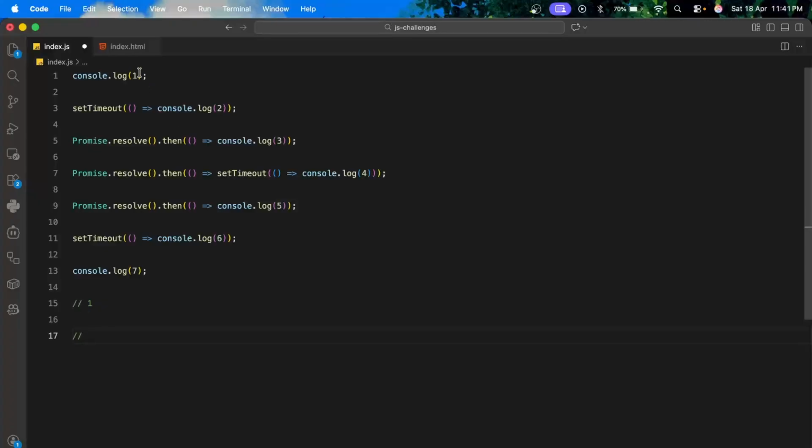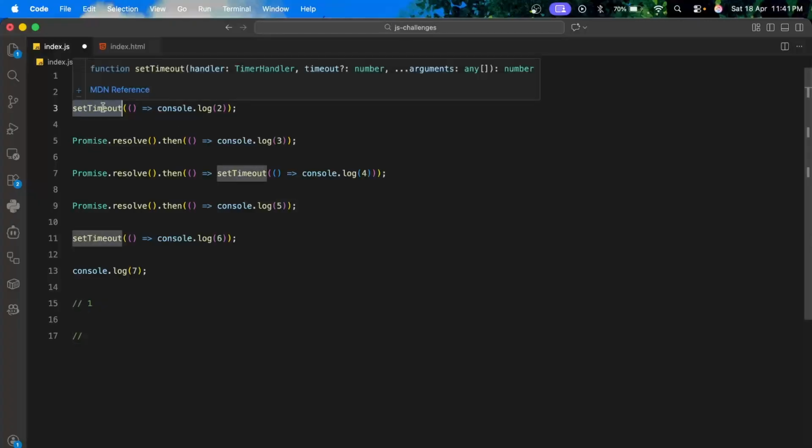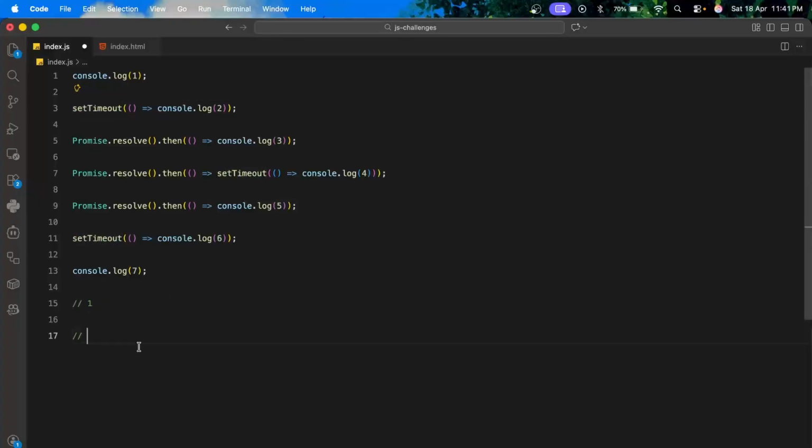Then we have set timeout. Now set timeout goes to the callback queue. Even if it doesn't have any time, it would be moved to the callback queue. So in the callback queue, we have console log for 2. So this is the current console log.